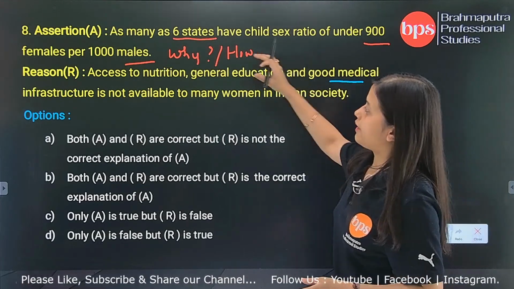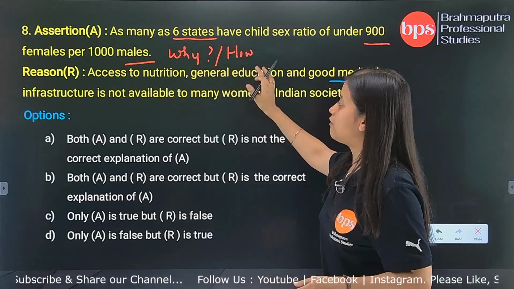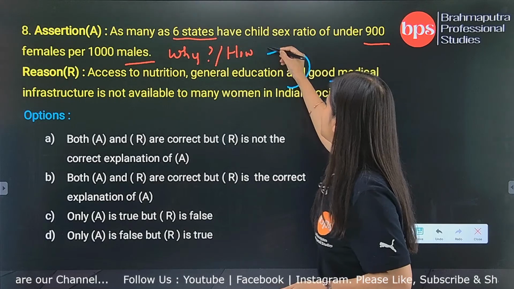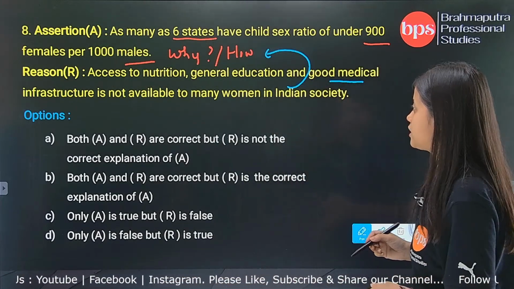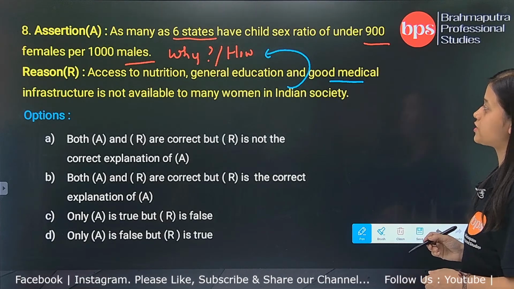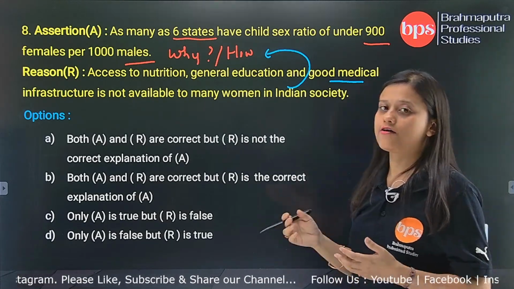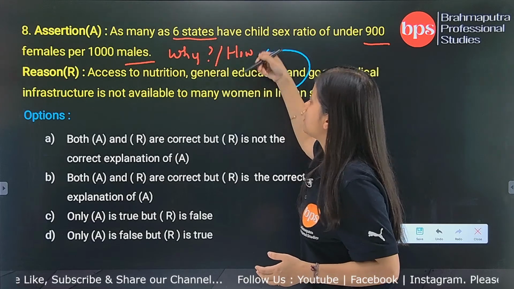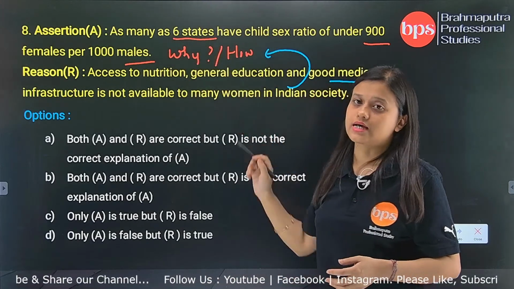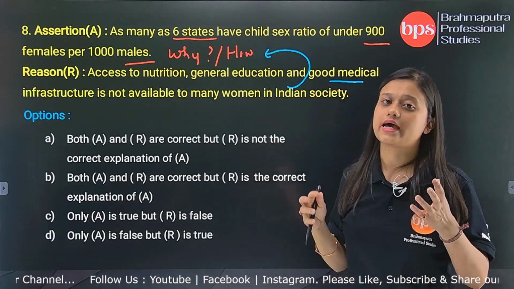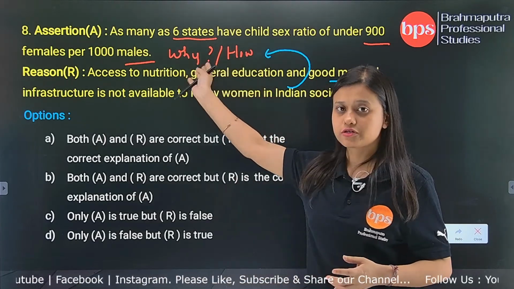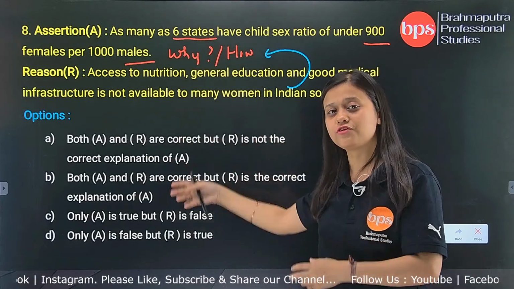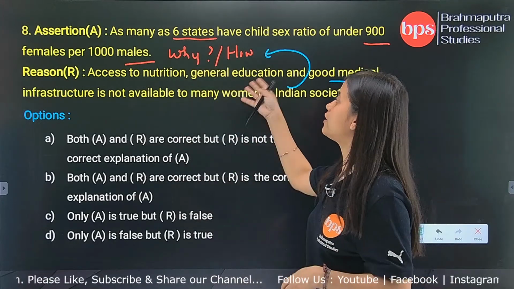Now you see, for the assertion we have asked why and how, and the reason given is that a lot of Indian women do not have good medical infrastructure, access to nutrition and general education. So now you have to see: is this reason giving the appropriate response to the question asked of the assertion? The question is not written in the assertion, but we have to ask why or how.